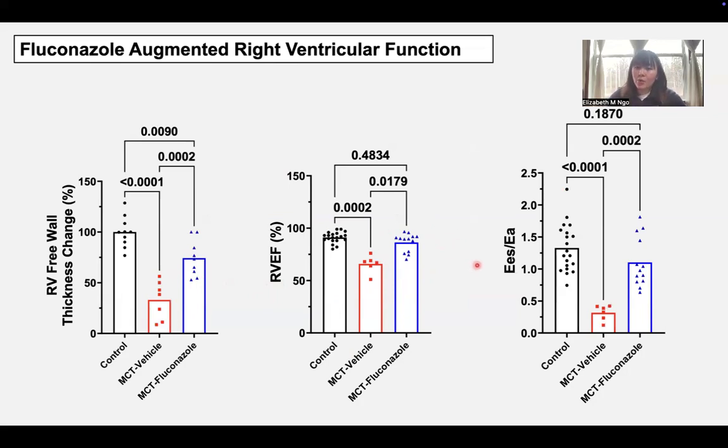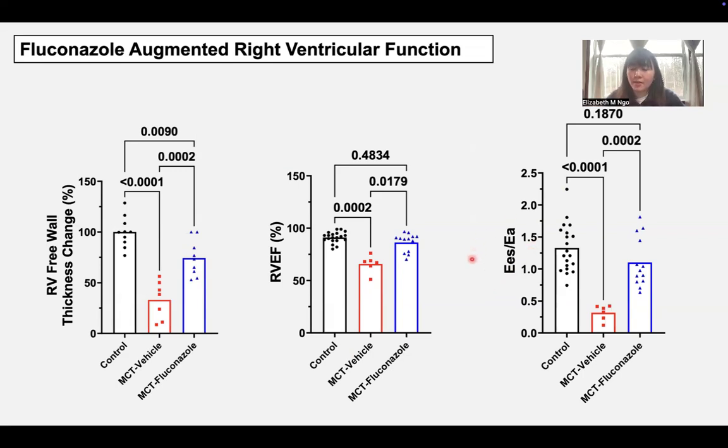Most importantly, though, we saw an increase in the RV-PA coupling value in the fluconazole group. And the RV-PA coupling value taken from invasive hemodynamics is the gold standard for assessing RV function. It's the ratio of end-systolic elastance over effective arterial elastance, and a higher ratio is indicative of a healthier RV.